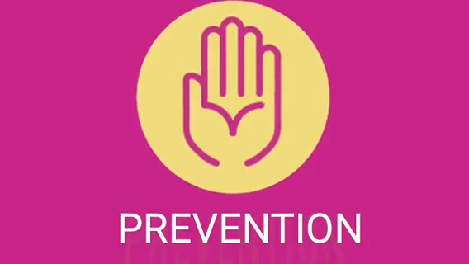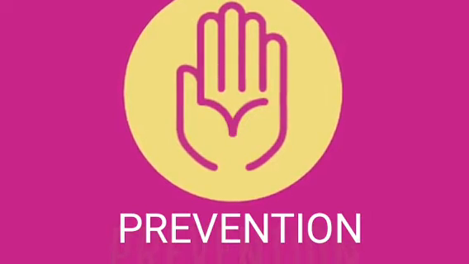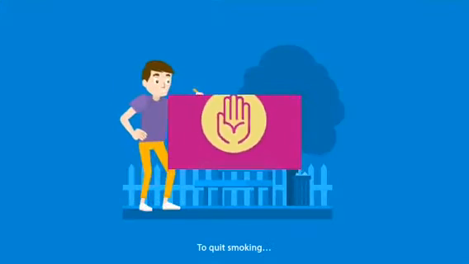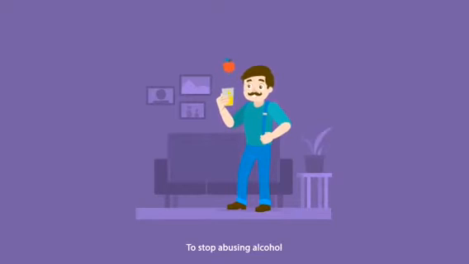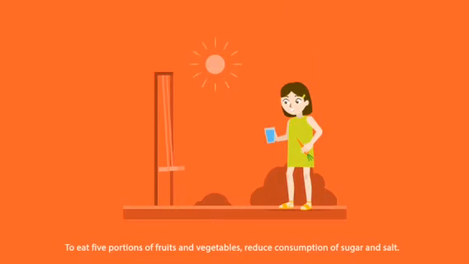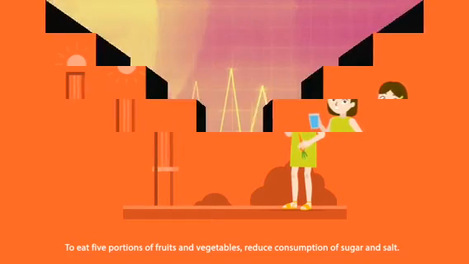Given these facts, how can we prevent these non-communicable diseases? To prevent these non-communicable diseases, we need to quit smoking, to move actively for at least 30 minutes a day, we need to stop abusing alcohol, and to eat 5 portions of fruits and vegetables and reduce consumption of sugar and salt.